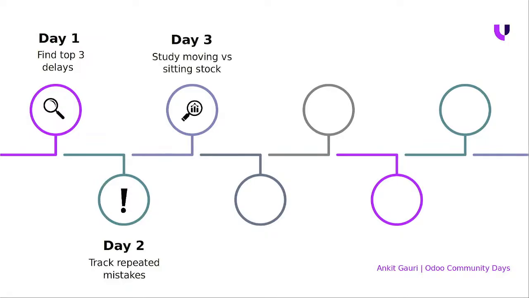And third, study moving versus sitting stock. This is one of the key aspects for any financial decision, right? They produce so many SKUs that they can't identify which is the main product that keeps on moving and which one is not even moving and is just sitting idle on the shelf, right? So they need to identify those things, and then see what action plan they need to make, right?